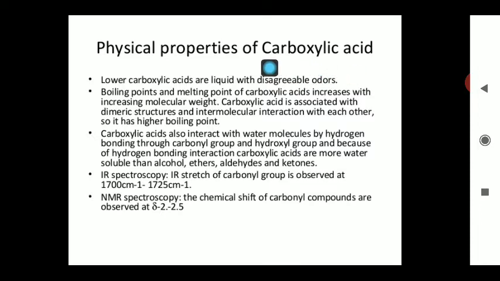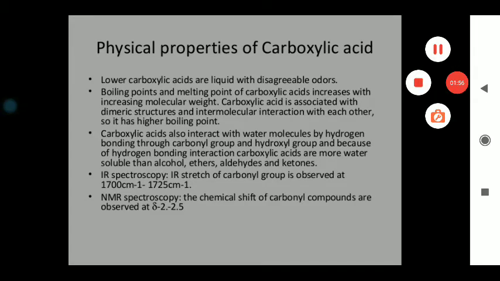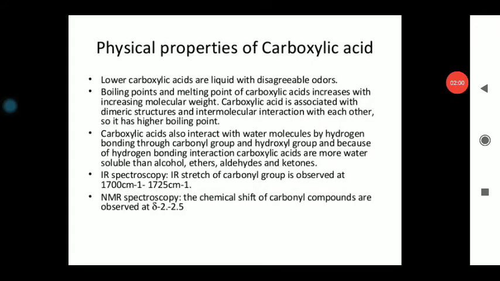All those carboxylic acids in which the number of carbons is more than 8 have some characteristic smell, and mostly these carboxylic acids are liquid in nature. The boiling point and the melting point of the carboxylic acid increase as the molecular weight of the compound increases.